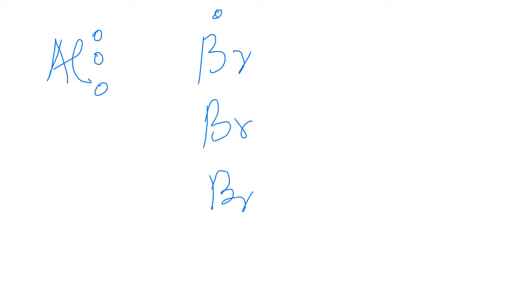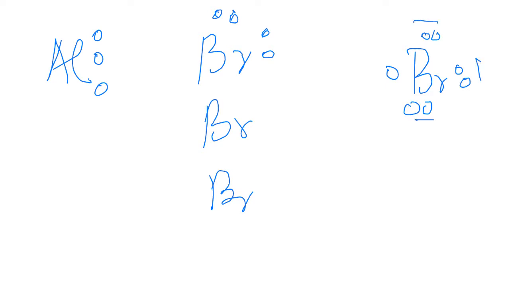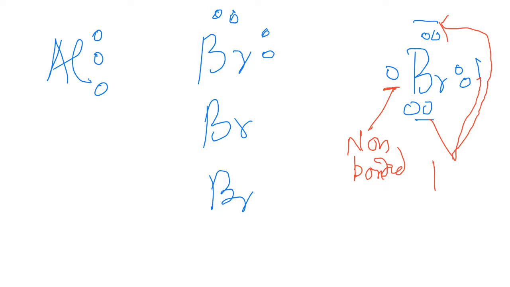So now you will write the Lewis dot symbol. You start from here, 1, 2, 3, 4, 5, 6, 7, right? These 3 are bonded pairs and 1 is non-bonded. This is non-bonded. And this one and this one are bond pairs, right?